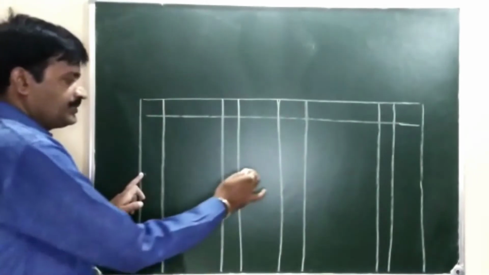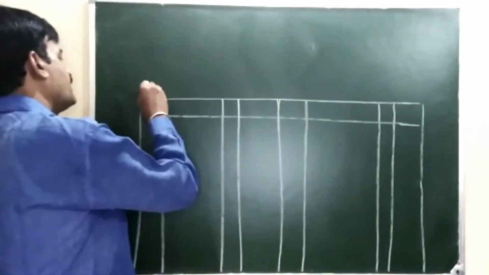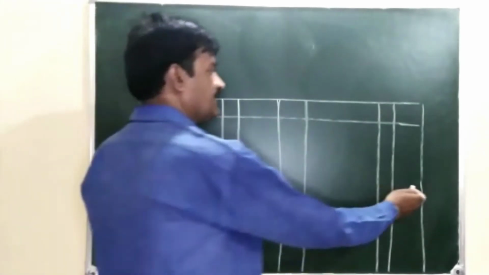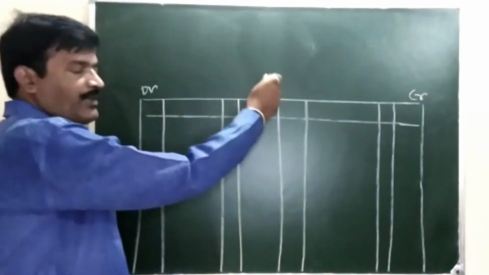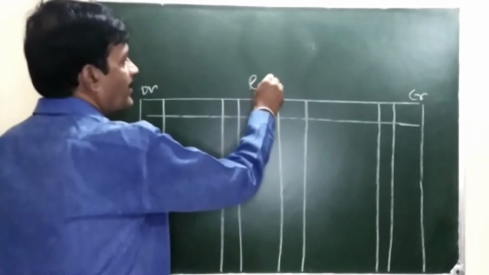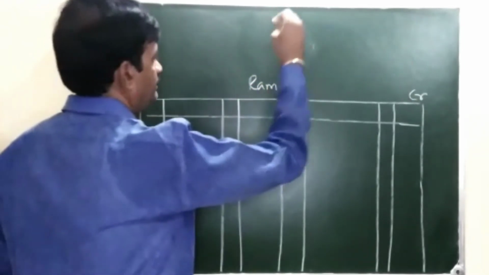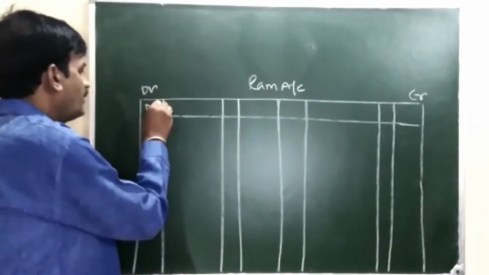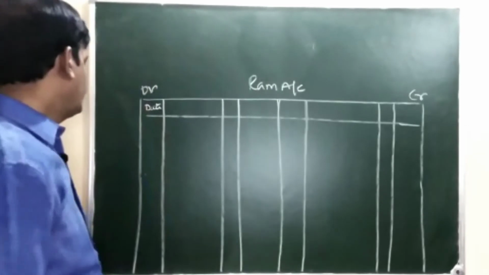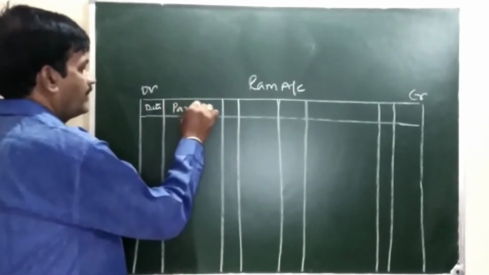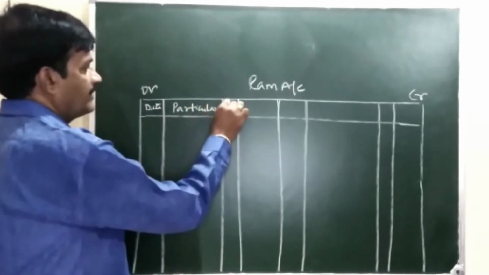From this to this is called the debit side. From this to this, the credit side. In the middle, the name of the account is recorded. For example, Ram account. In the first column, the date column is provided, then particulars.